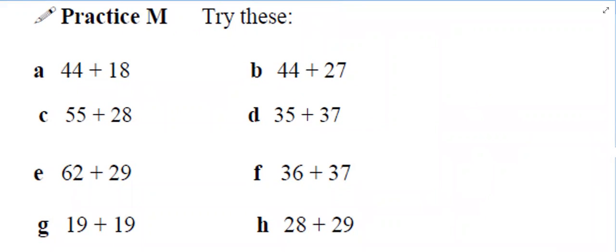Then Adrika. Yes, sir. Question number B. Okay, sir. 44 plus 30 is equal to, wait, 44 plus 30, which is equal to 74.